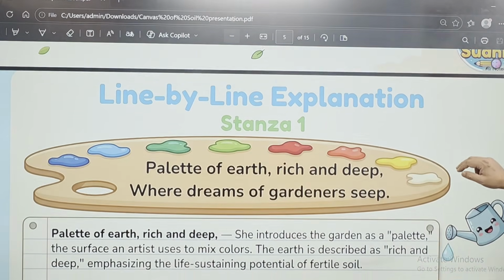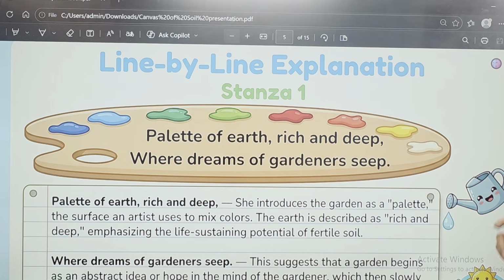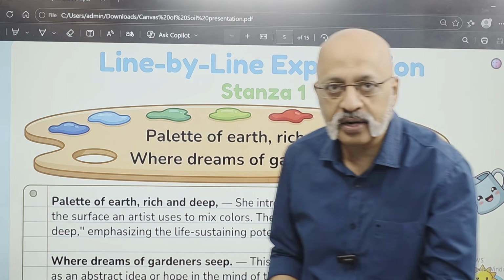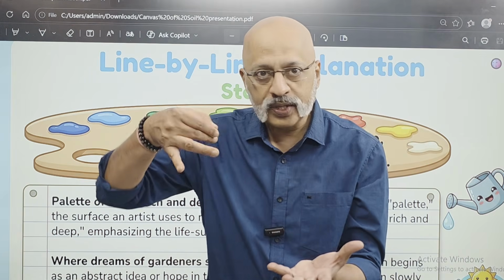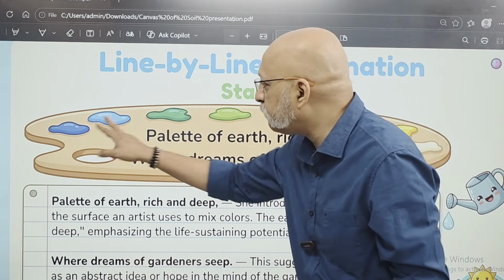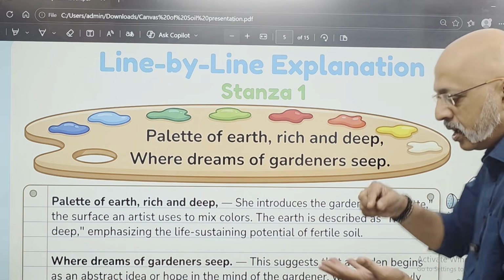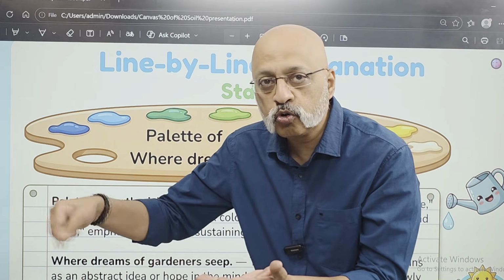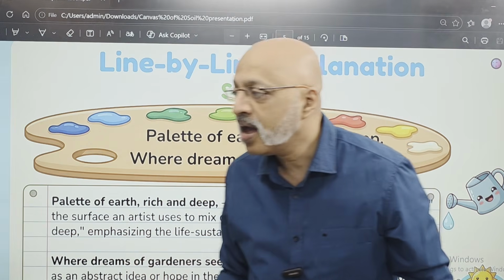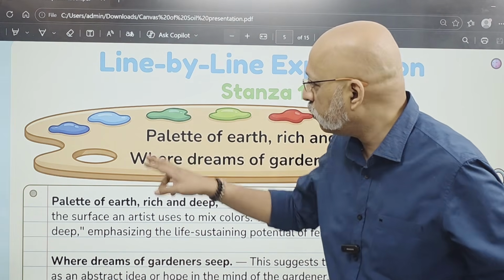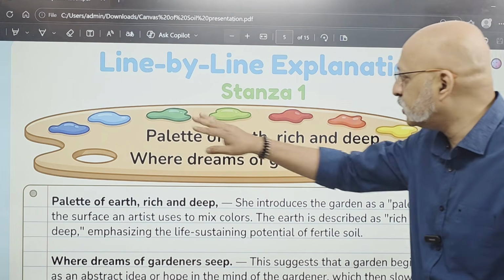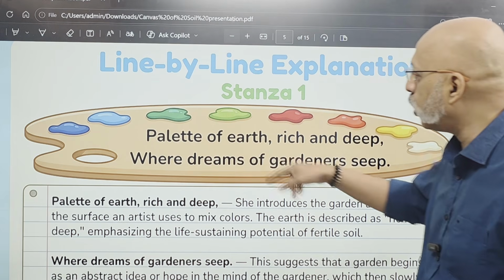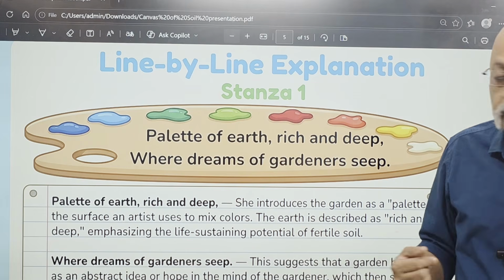Now let's go to the line by line explanation of stanza 1. Now you see, this is what is called the palette. If you have seen any artist, they would hold it in their hand with a brush, right? And they would have different colors in small holes on that palette. You would use the brush to pick up whichever color. Otherwise, every time you will not open a bottle, right? So you will have different shades of blue, green, red, yellow, white. If you want yellow, you will take yellow. If you want green, you will take green. So you will be able to take different colors.